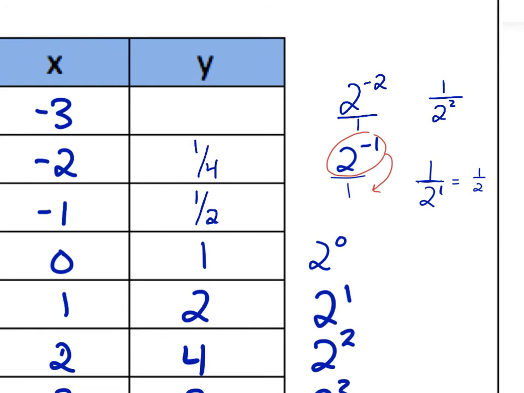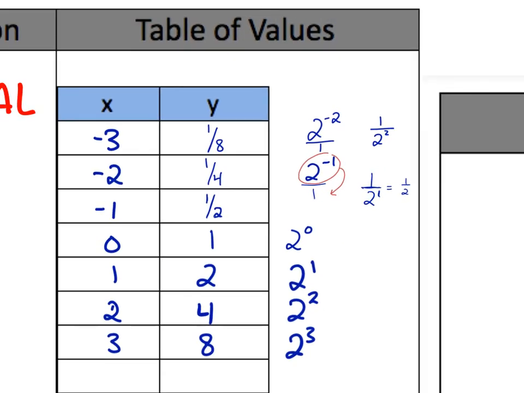And we see our pattern is continuing. 1/2 cut in half is 1/4. And what is 1/4 cut in half? 1/8. 1 over 2 to the power of 3 is 1/8. So a negative exponent bumps it to the bottom.